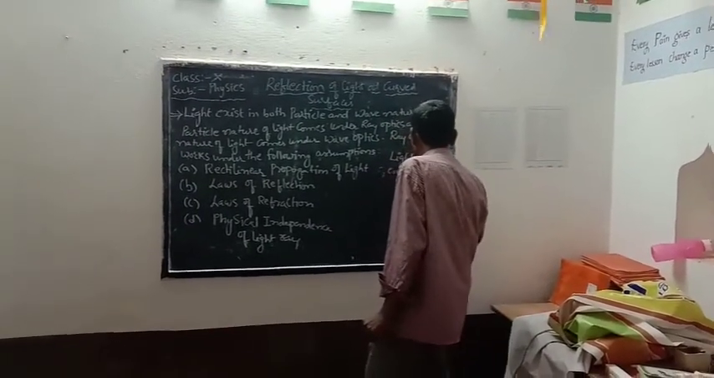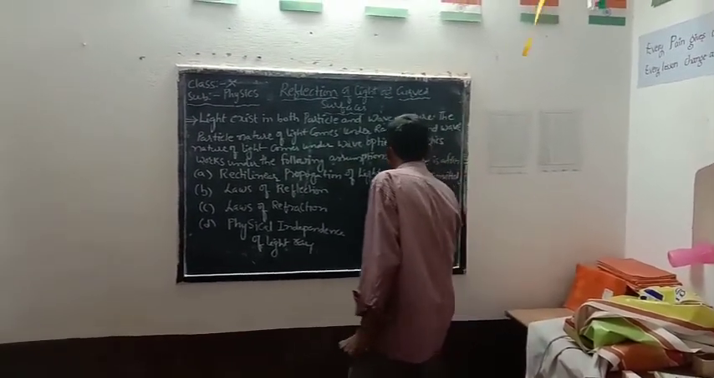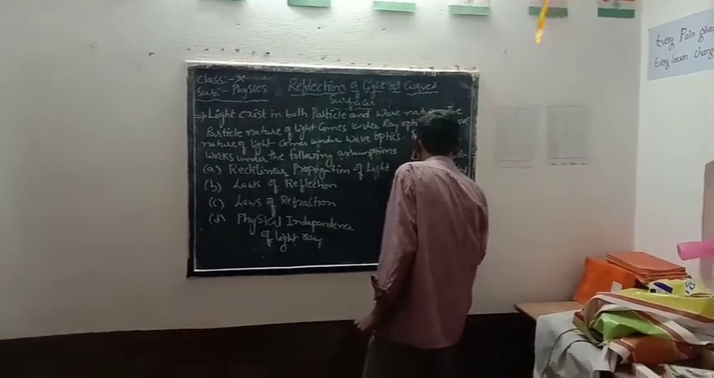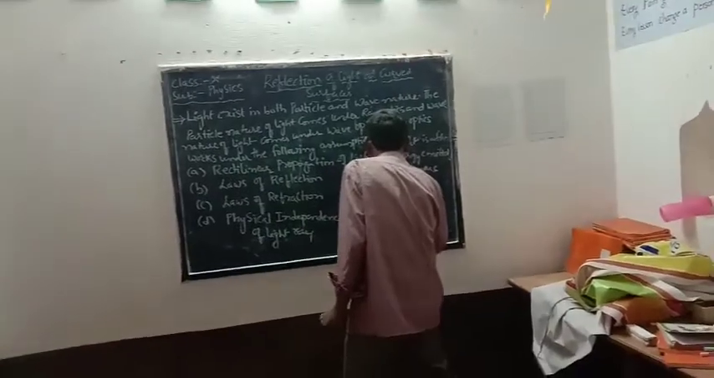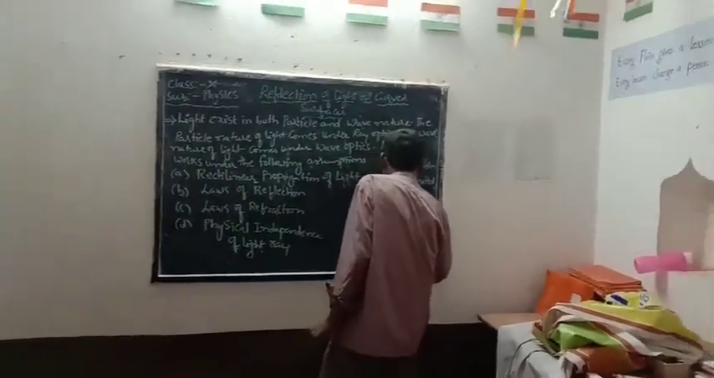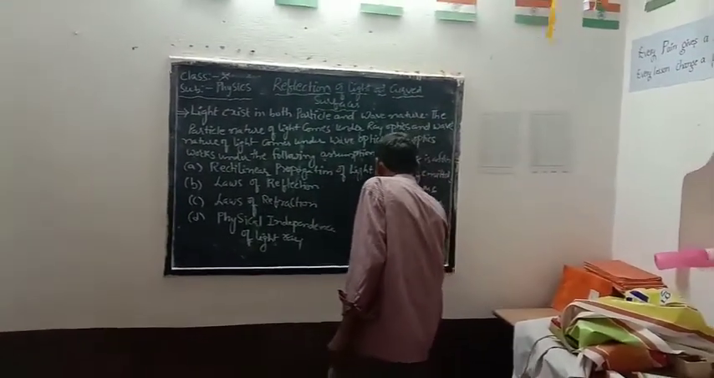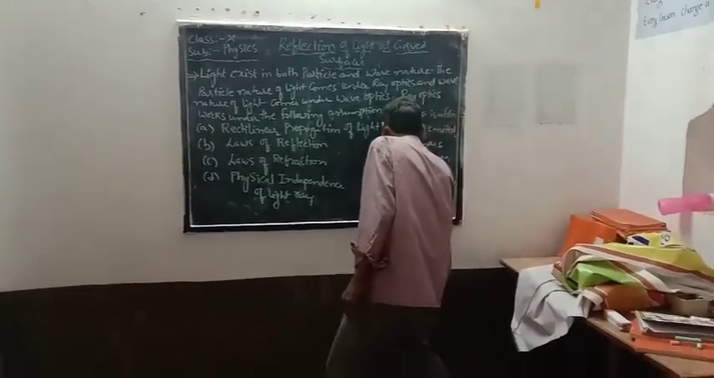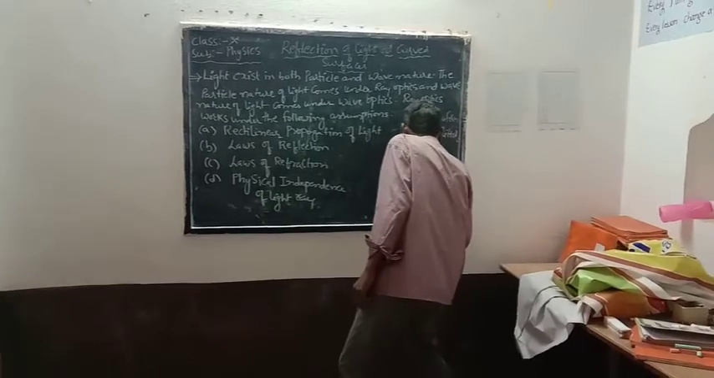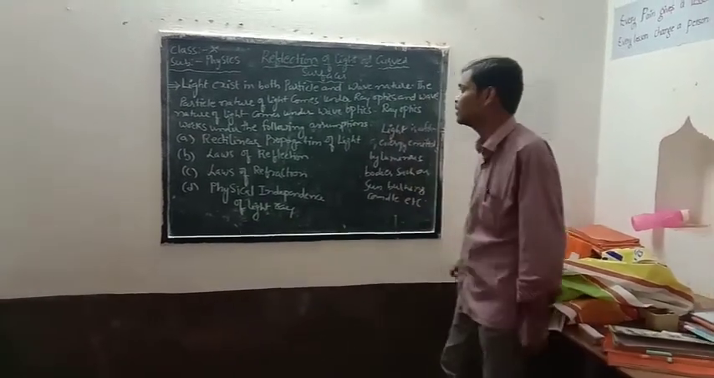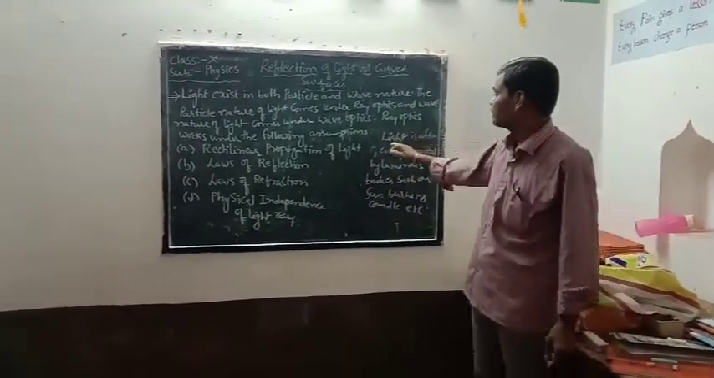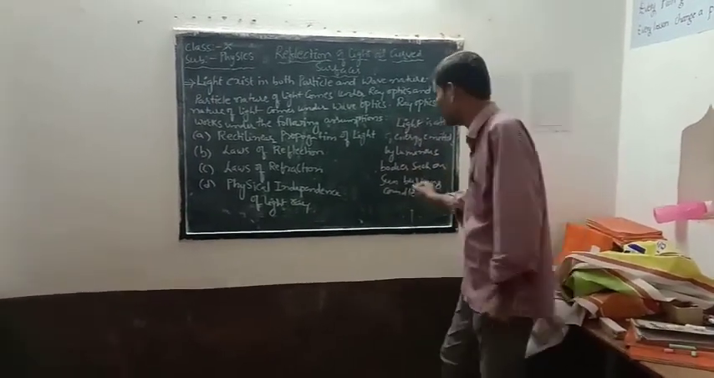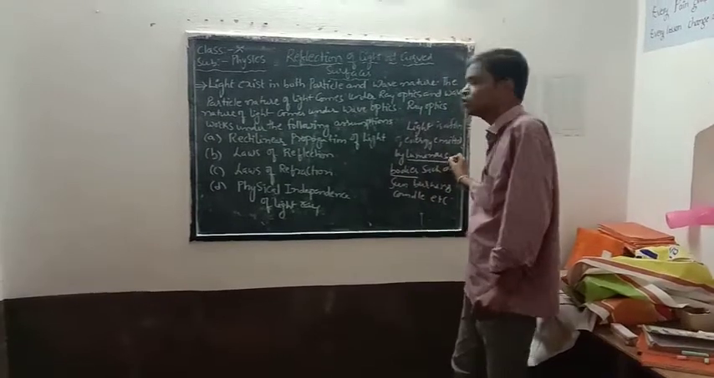emitted by luminous bodies, such as sun, burning candle, etc. we can consider. So, light is a form of energy which is emitted by the luminous bodies. Here I am using a word called luminous bodies.